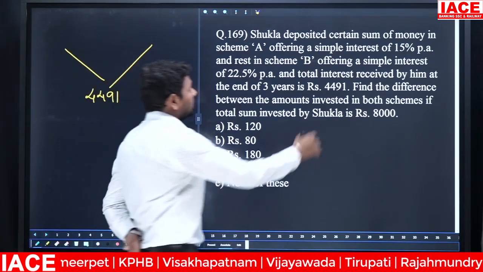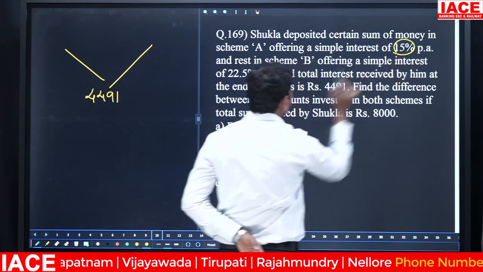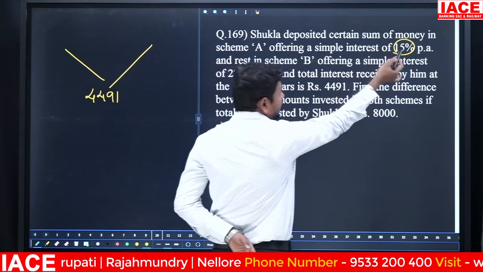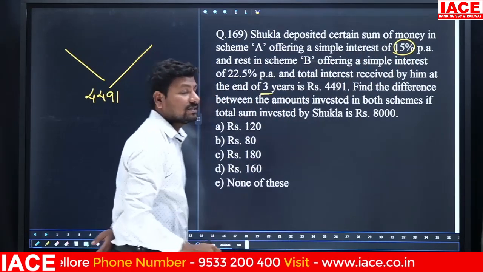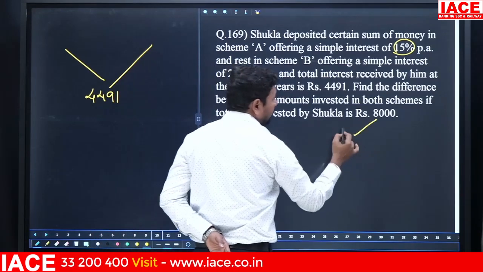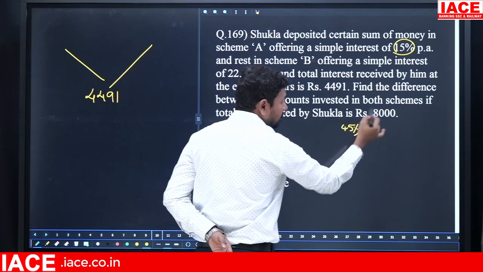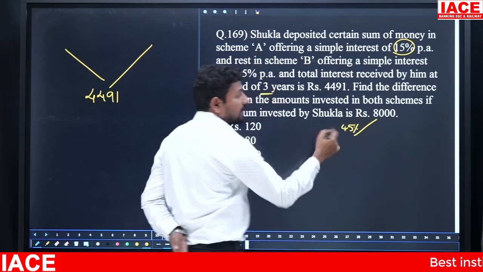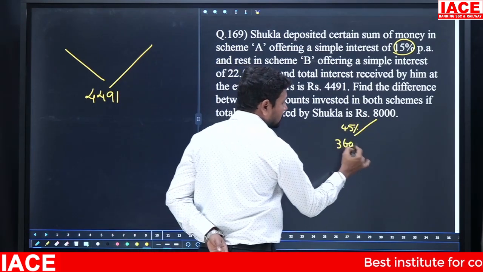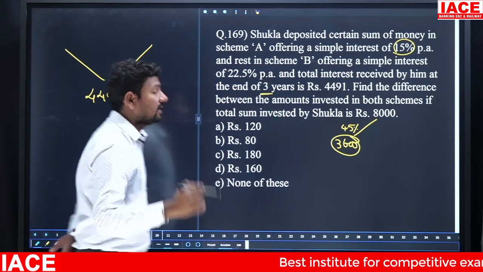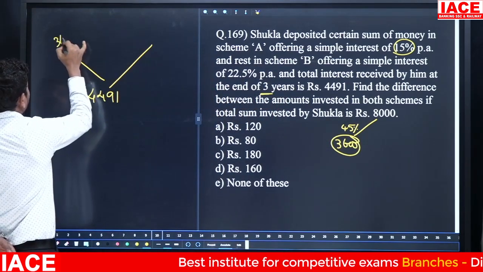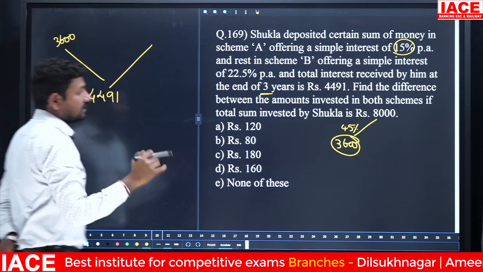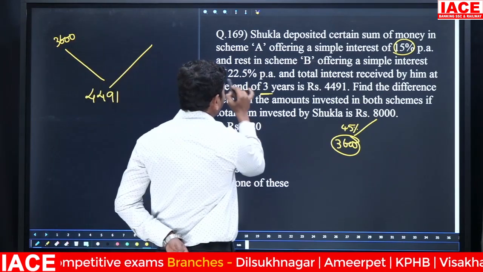Here you can take 15% interest. 15% interest for how many years? 3 years. 1 year 15% means 3 years means 45%. 45% of 8,000 is required. 45 times 8 is 36, so it is 3,600 rupees. In the first case you are getting 3,600 rupees interest. And here it is 22.5%.